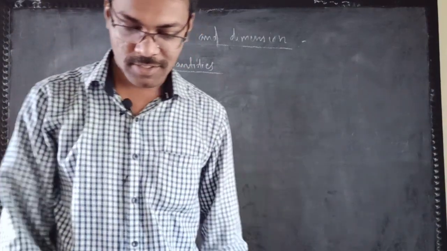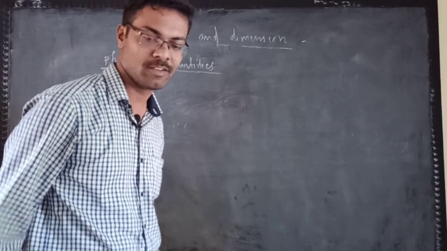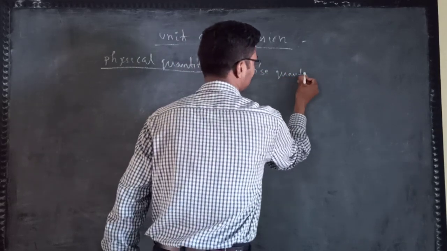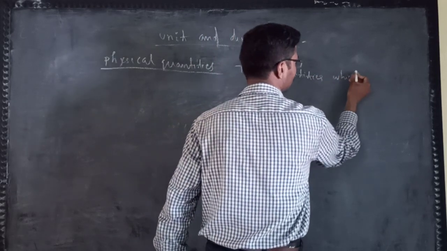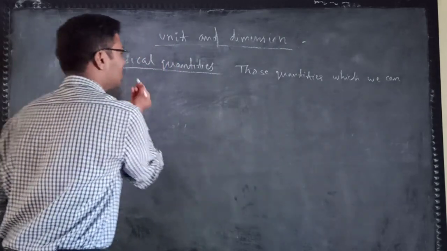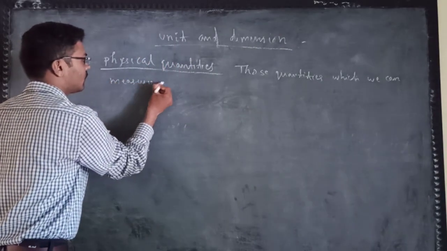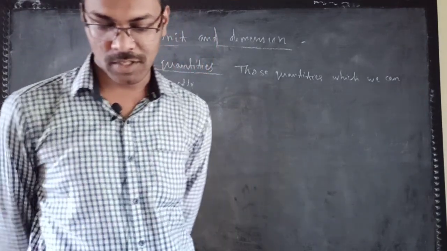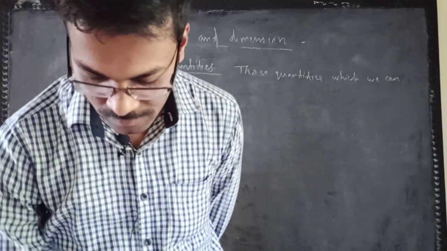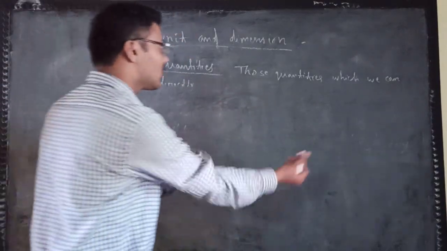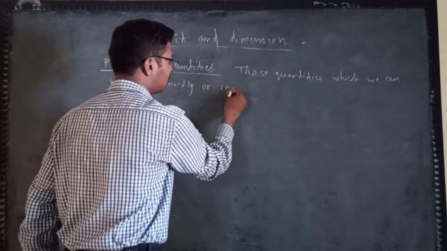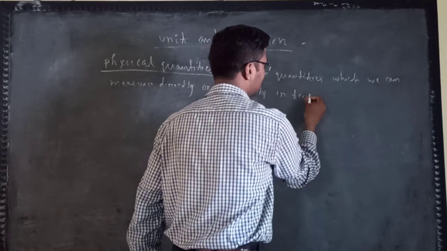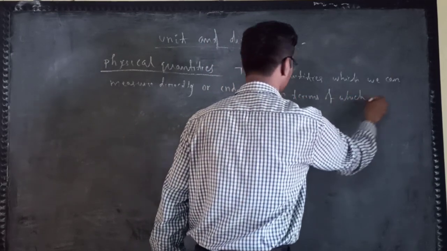So physical quantities, these are the quantities which we can measure directly, or indirectly, in terms of which the physical equations are expressed.